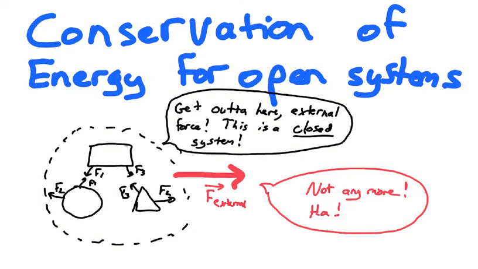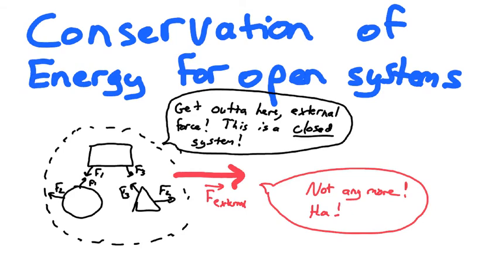The law of conservation of energy does not say that the amount of energy doesn't change in a system. It specifically says the amount of energy total doesn't change in a closed system. Now, what about for an open system? Energy is still conserved, but that doesn't mean that the amount of energy is constant in the system.